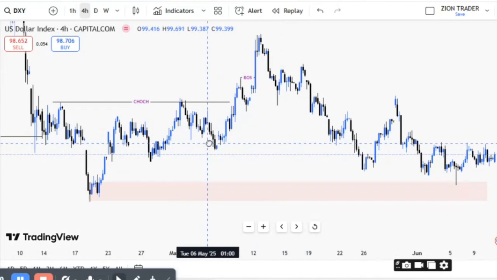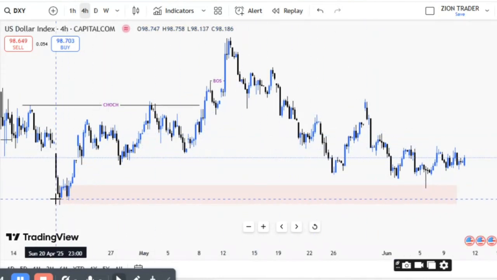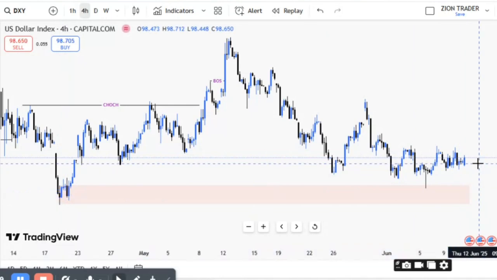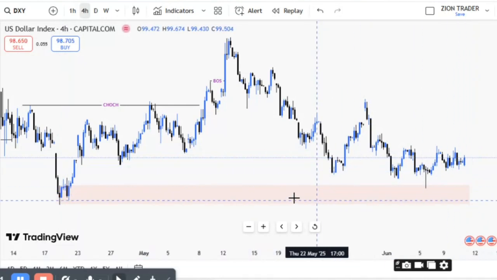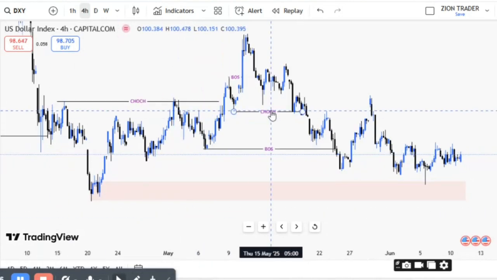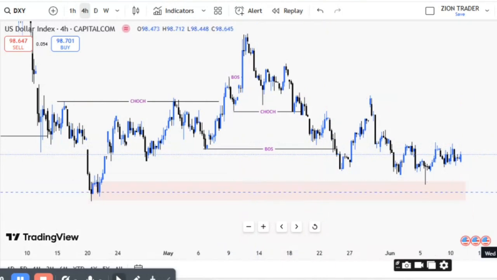On the 4 hour time frame, it's the same thing right here. We have all of this. I only refined the order block on the 4 hour time frame, and this is what we have. It means we are actually still bullish. But if we take a look at something right here, we also have a bearish change of character and also a bearish break of structure.